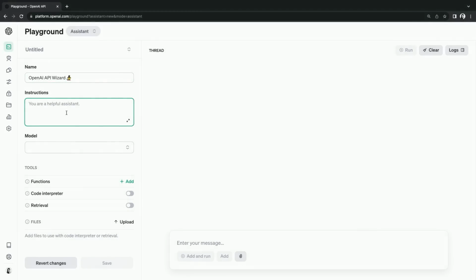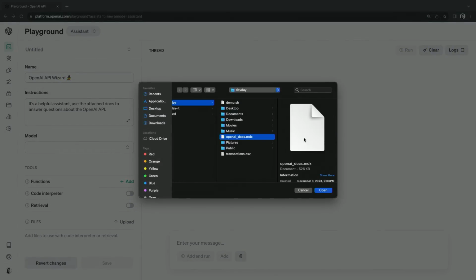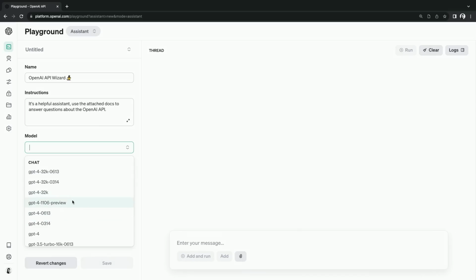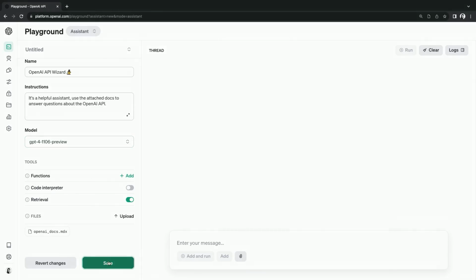Now I'm going to tell it that it's a helpful assistant, and then use the attached docs to answer questions about the OpenAI API. So I'm actually going to upload. I have a full dump of the OpenAI docs, just a markdown file, didn't process at all. I'm going to attach it to the assistant, and I'm going to flip Retrieval on, just one click. Finally, let's pick the new GPT-4 Turbo model and save our assistant.